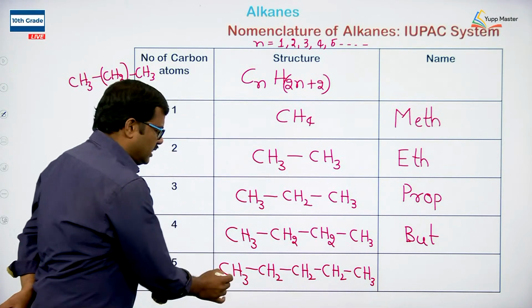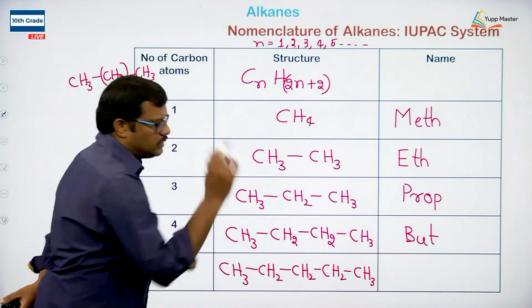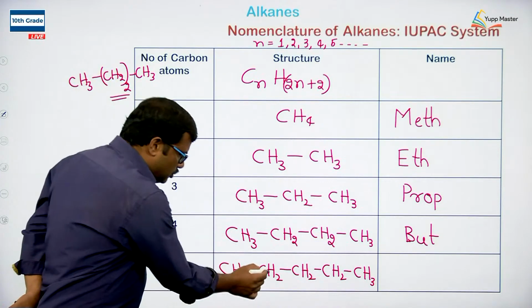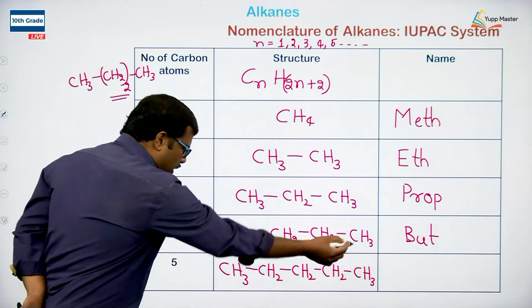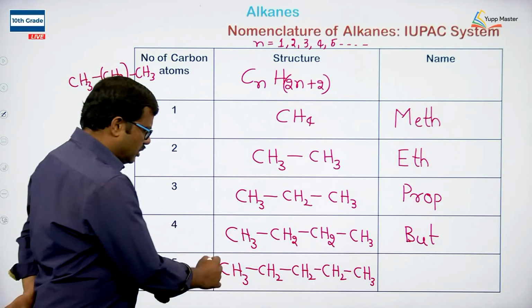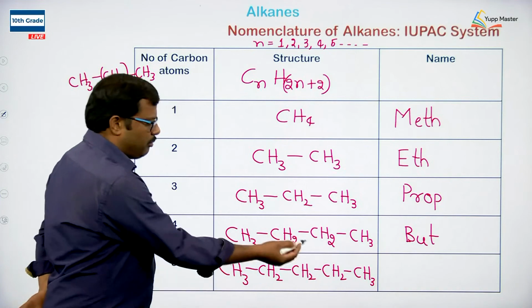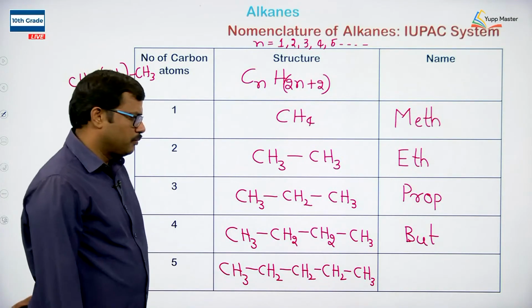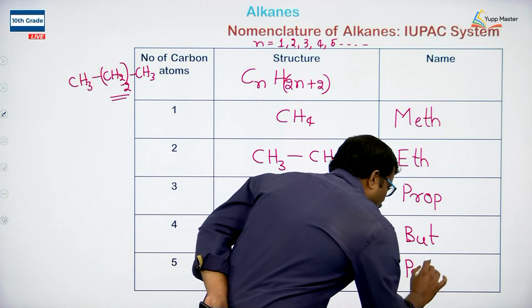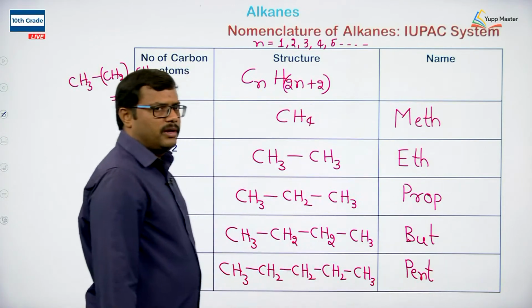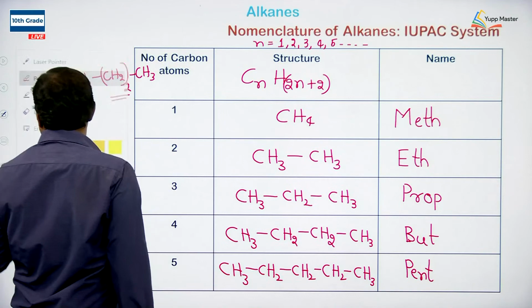If we observe, 3 CH2s are present between the terminal CH3s, the number of carbon atoms is 5, the number of hydrogens is 12, and in this case we use the root word pent from the Greek numeral.